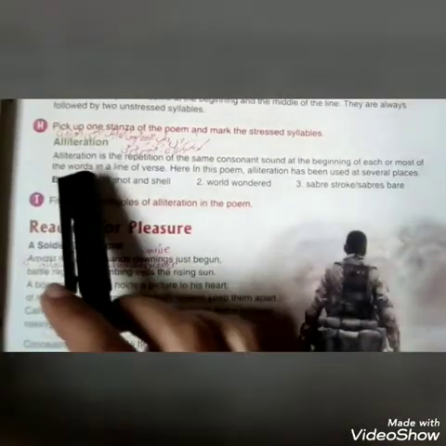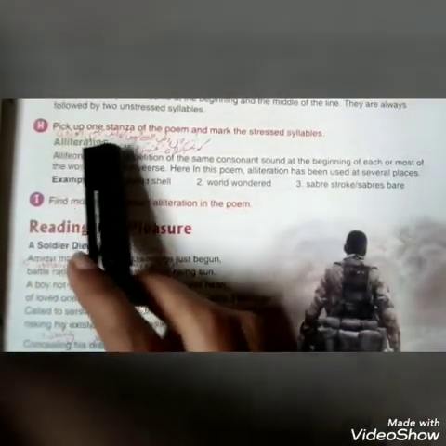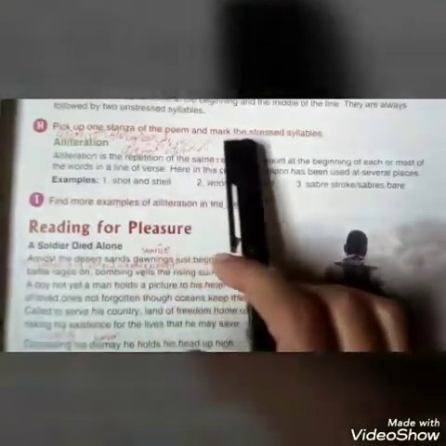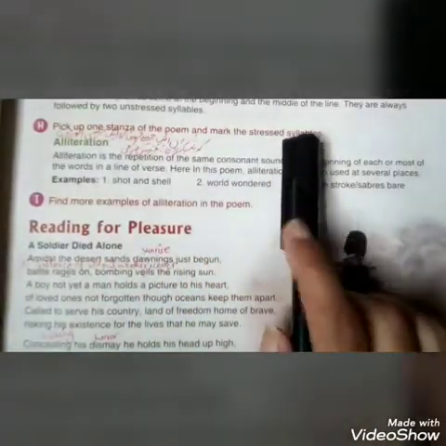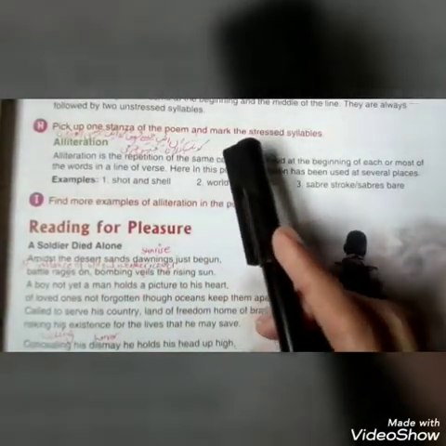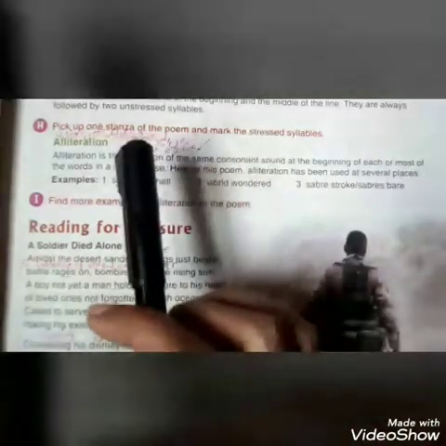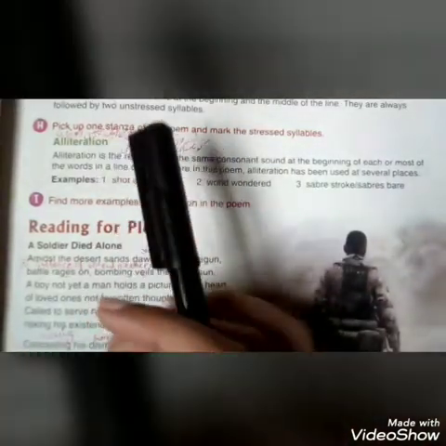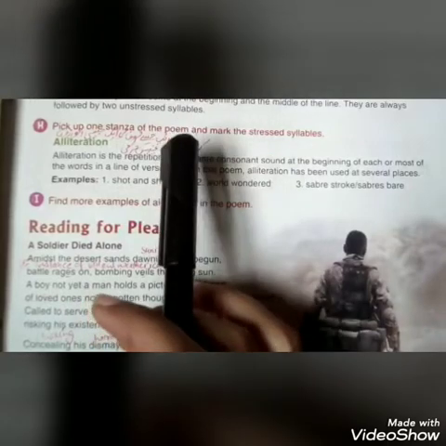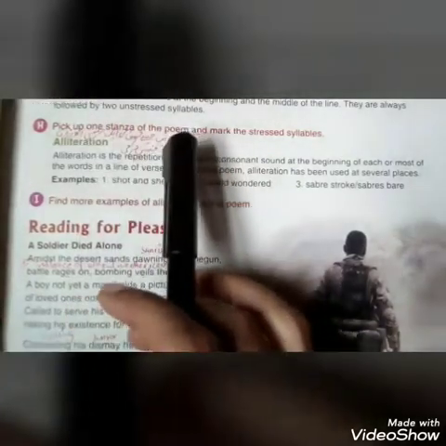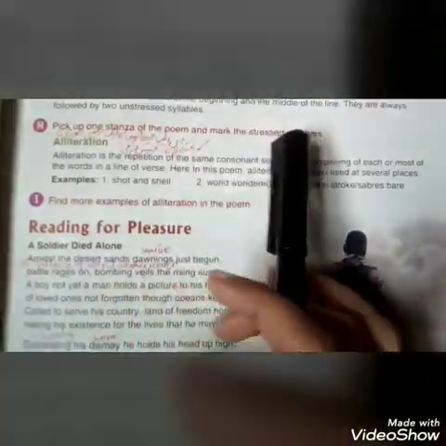In part H, this is your activity. Pick up one stanza of the poem and mark the stressed syllables. Take any stanza from your poem and find out its stressed syllables according to the scheme of this poem, the meter scheme.